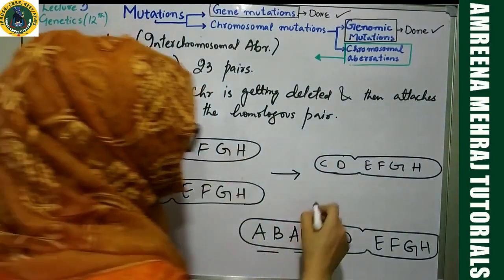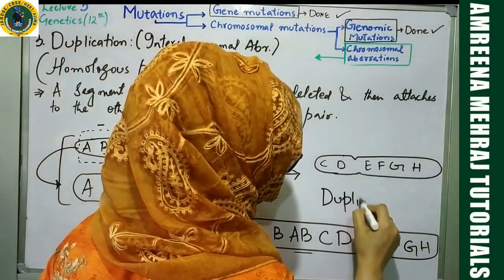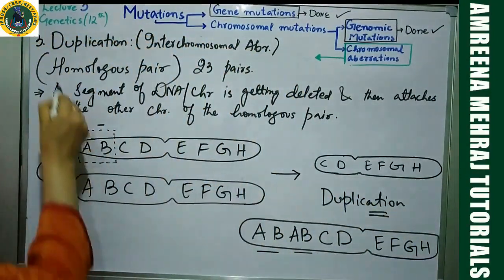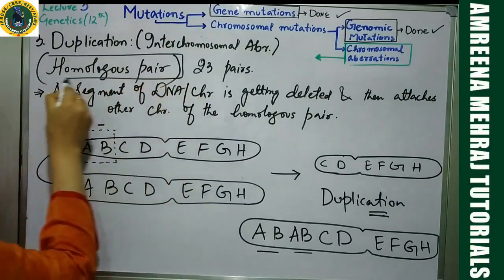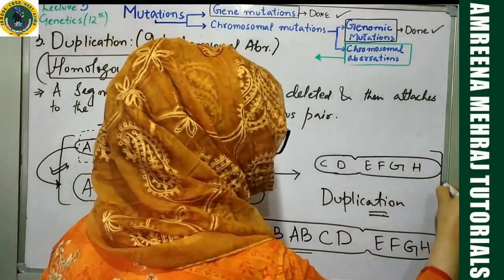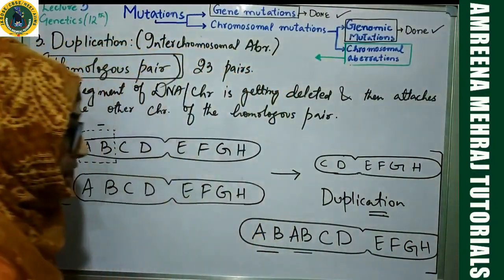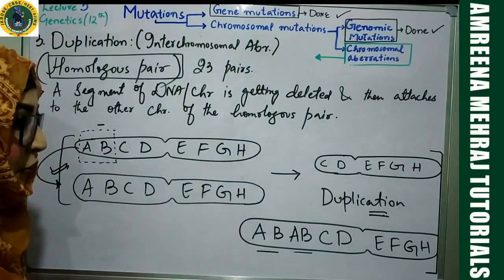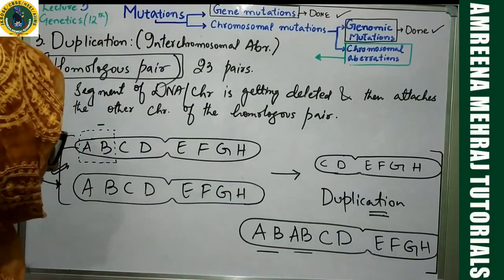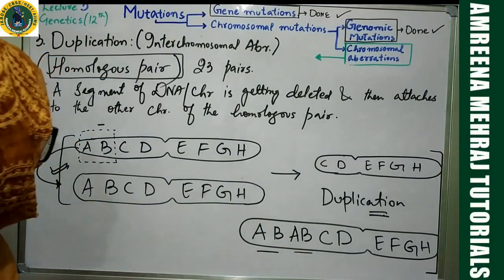This is the scenario of duplication. But remember, what is involved in this case is this homologous pair. So this was a homologous pair earlier. Still, this is a homologous pair. But the condition has now become faulty. The mutation has appeared.